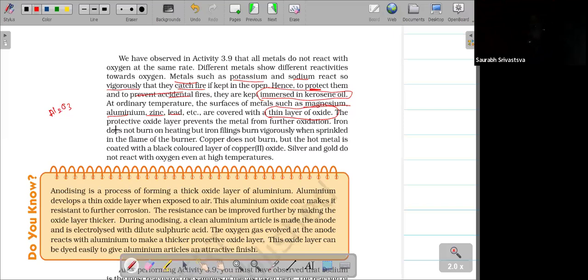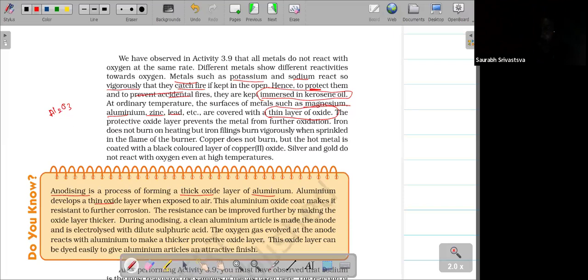Just as we apply paint on iron, the oxide layer in aluminum is one of the protective layers against corrosion. So corrosion won't happen. Corrosion means the metal spoils. That's why we use the word anodizing. Anodizing is a process of forming a thick oxide layer on aluminum.